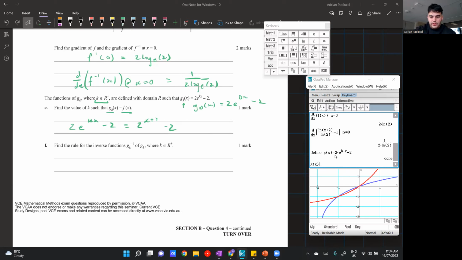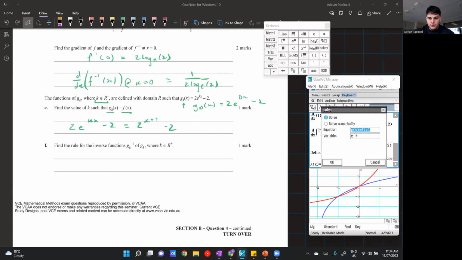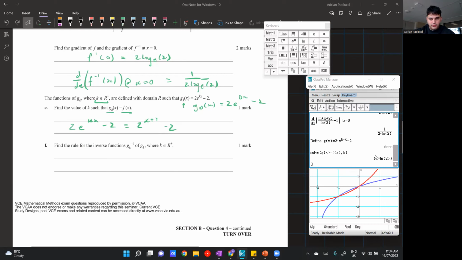And then what I'll do is I'll say g of x is equal to f of x, because that's what the question is stating. I'm just putting this equation straight into the calculator. Not much algebra involved. Now I want to solve for the variable k. So we'll see if this actually works, and it does. So we get k is equal to log e of 2. Sweet. Kind of clear to see.